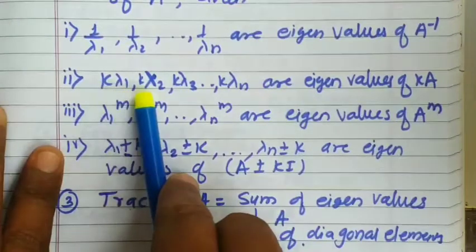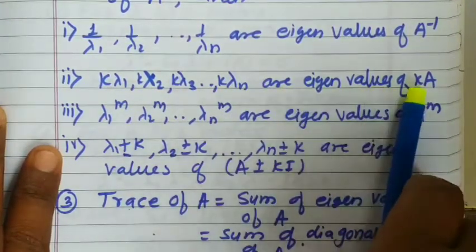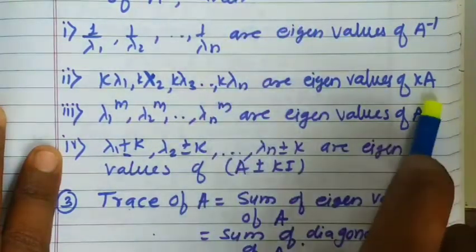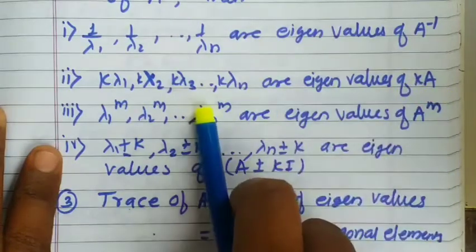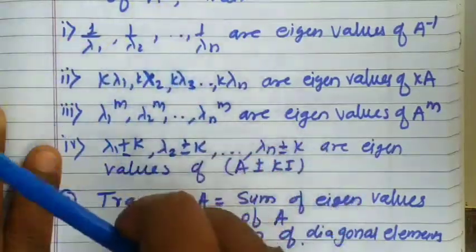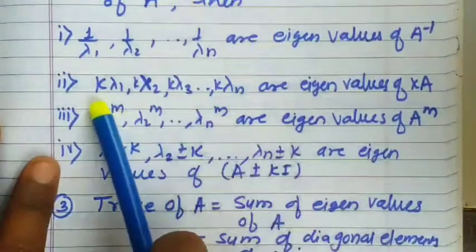Next, k times lambda 1, k times lambda 2 up to k times lambda n are the eigenvalues of the matrix k times A. So if you know the eigenvalues of matrix A, from that you can determine the eigenvalues of k times A, where k is any scalar. That means you can determine the eigenvalues of 5A, 7A, 9A, like that. What you have to do for that purpose is multiply every eigenvalue by that